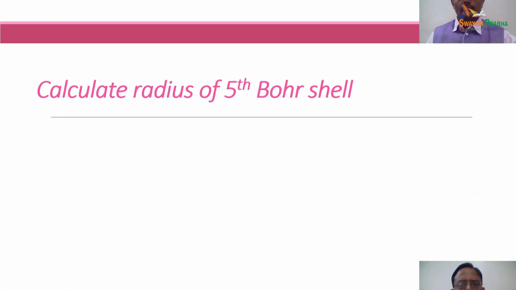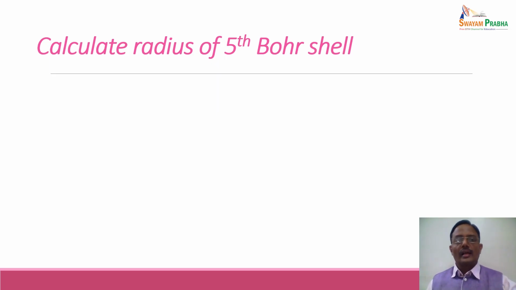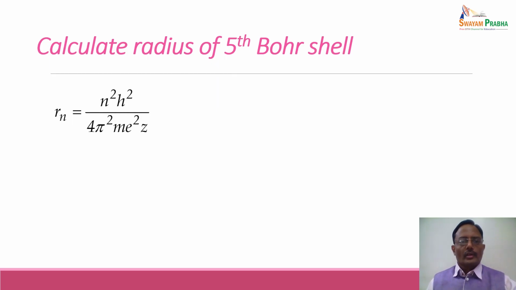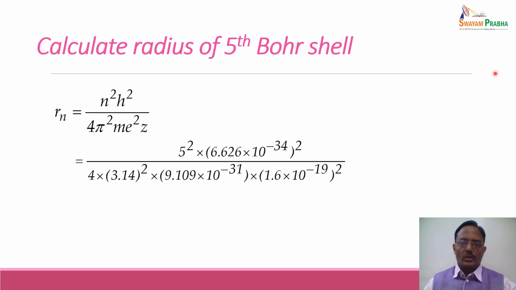Let us calculate the radius of the fifth Bohr shell in hydrogen atom. Now the radius of the nth Bohr shell is given by n square h square upon 4 pi square m e square into Z. Again, n corresponds to the number of shell, h is the Planck's constant, pi is a constant, m is the mass of electron, e is the charge on electron, and Z is the atomic number, which is equal to 1 for hydrogen atom.